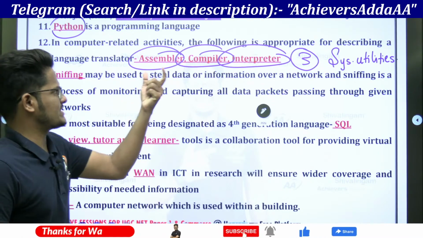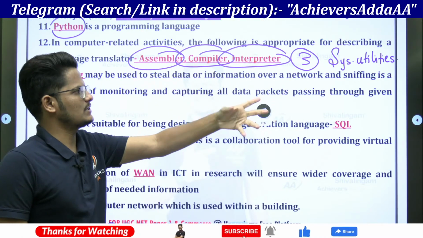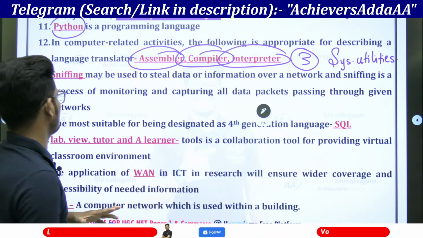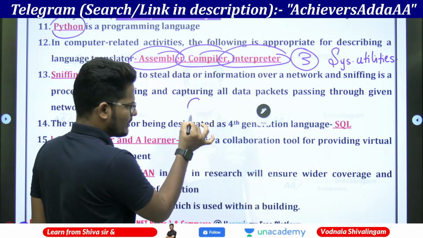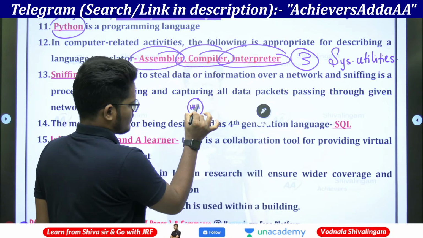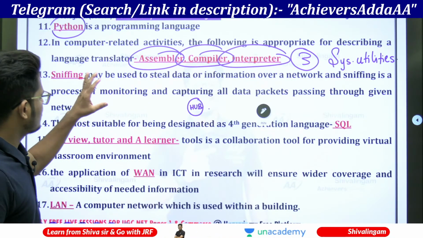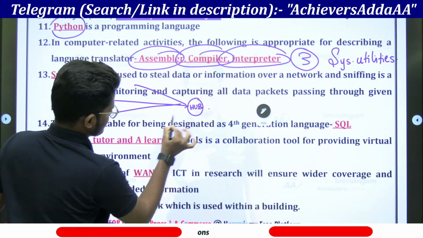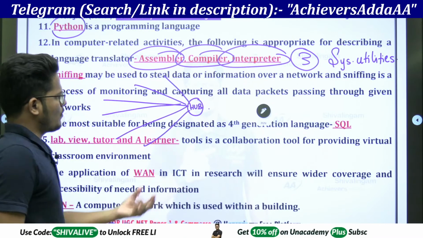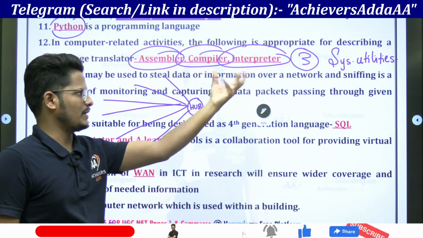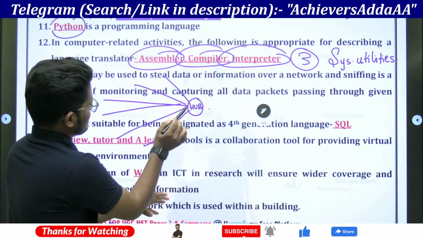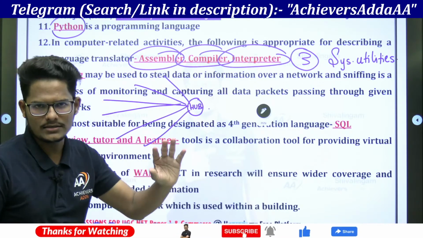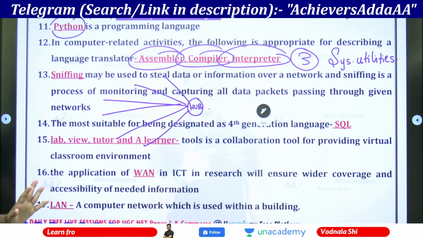Sniffing may be used to steal data or information over the network, and it is a process of monitoring and capturing all data packets which pass through a given network. Suppose this is one hub. Many networks will be connected to this hub. Once this hub gets hacked by those people, whatever data is going via these networks, everything will get tracked by the hackers. That is sniffing activity.